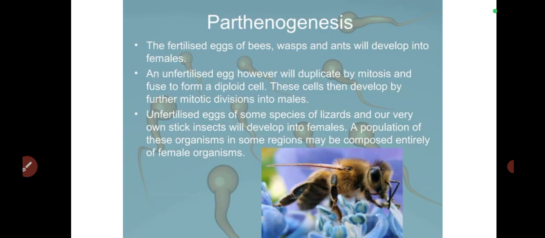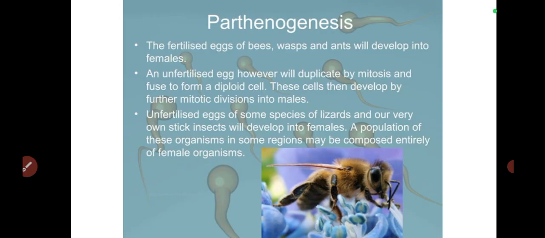And it's primarily occurring in the female gender of that organism. The female gender will give rise to other females, and that's the point. The new organism is going to have the same gender as that of the organism that produced it.